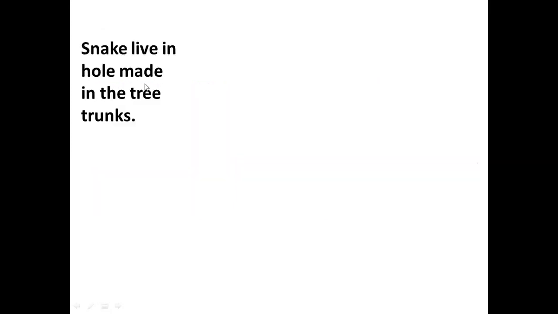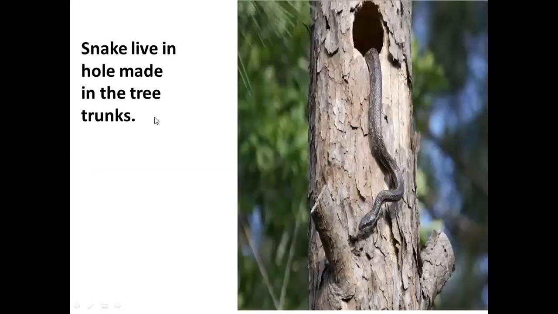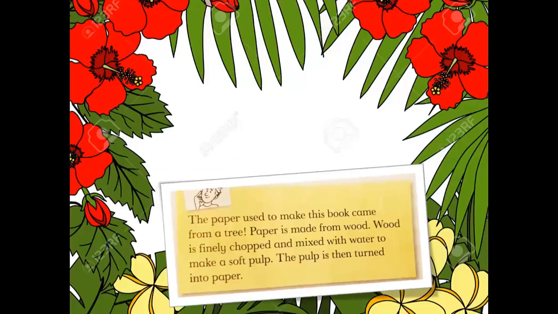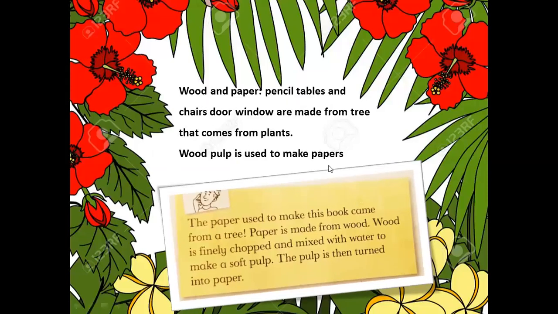Snakes live in holes made in the tree trunks. Now look at this picture. The snake made a hole in the tree trunk and then lives in that hole. So plants provide a home to many animals. They also provide food to many animals that are not capable of making their own food. So almost we have answered the first question.